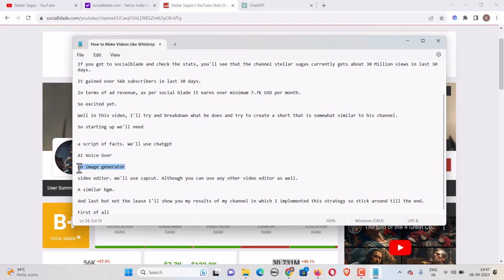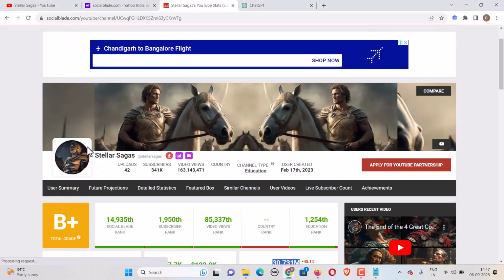We'll need an image generator. We can use Midjourney, although you can use any other image generator also, like Leonardo AI, but in this video I will be using Midjourney. Then you will need a video editor. I'll be using CapCut, although you can use any other video editor, and a similar BGM. A lot of people ask what BGM this channel uses. I know which BGM this channel uses, and I will show you in this video in the end.